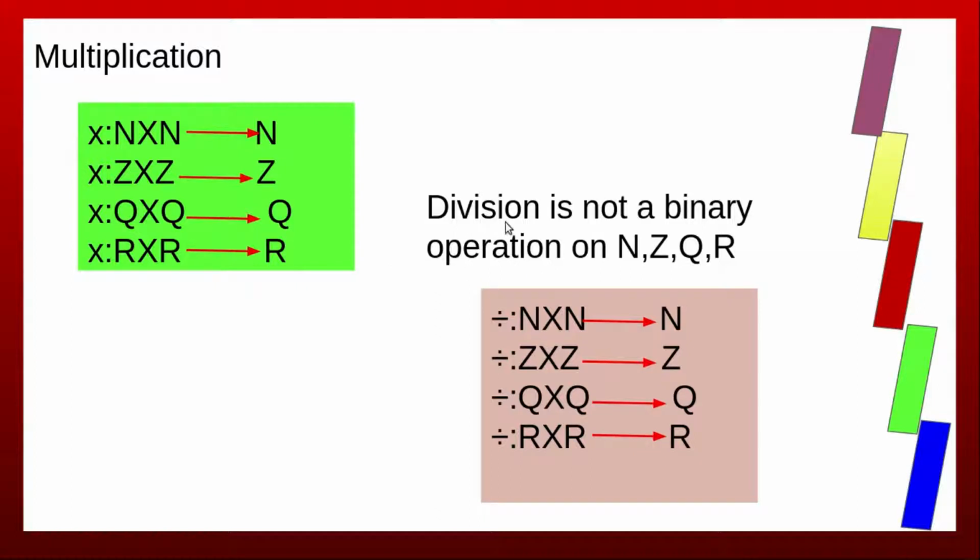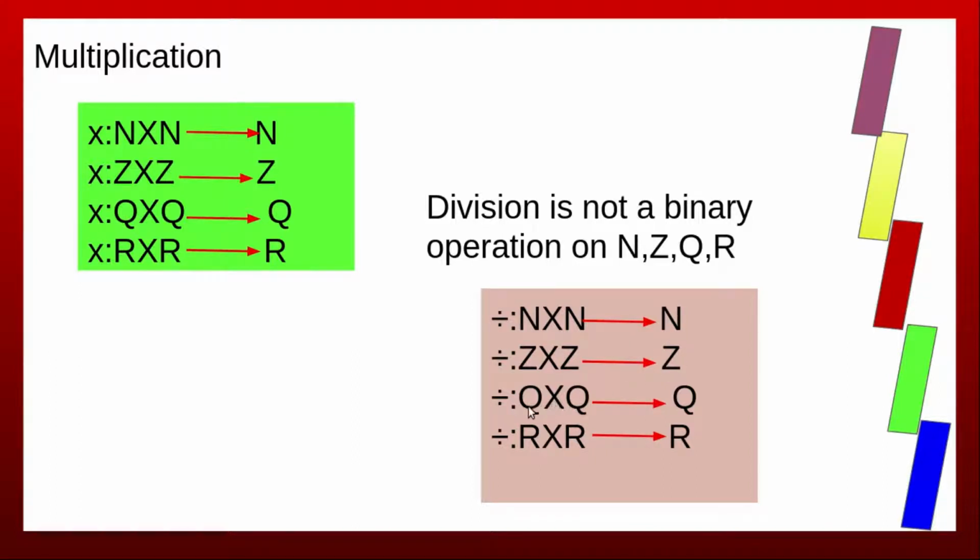But when we consider division on N, Z, Q and R, division is not a binary operation. Now here division maps from N × N to N. The ordered pair (1, 2) belongs to N × N, but 1/2 does not belong to N. The ordered pair (2, 3) belongs to Z × Z, but 2/3 does not belong to Z. So division is not a binary operation on N and Z.